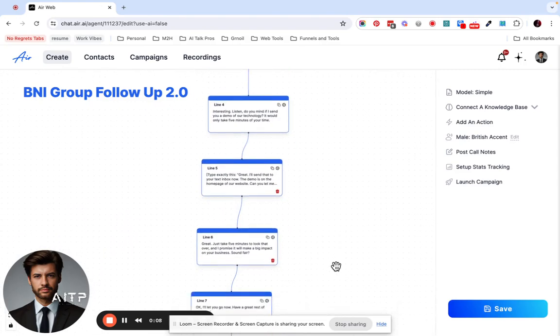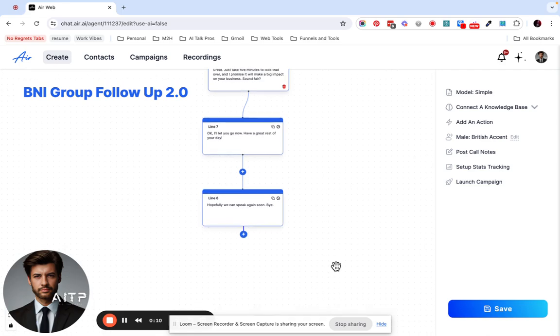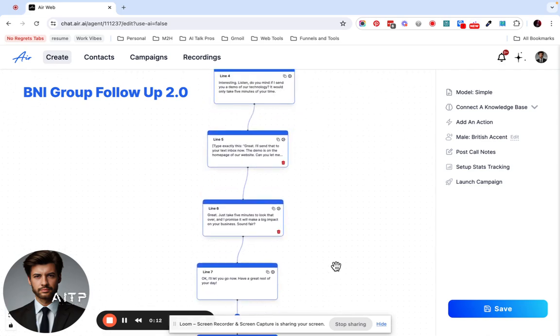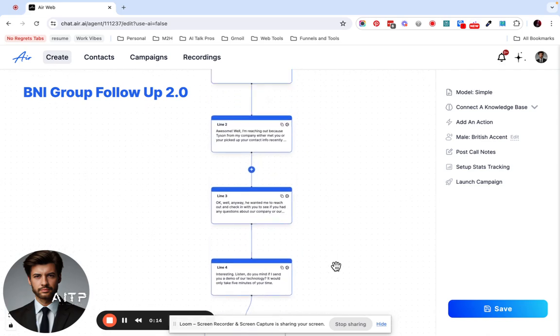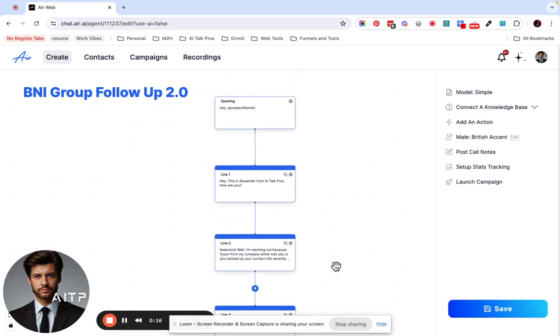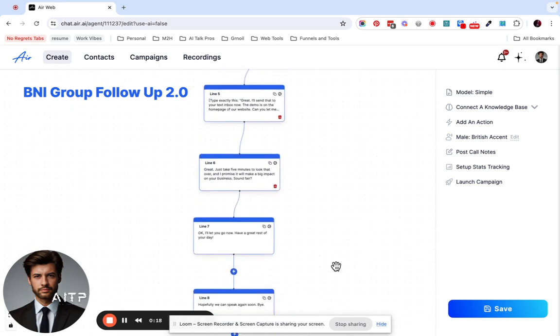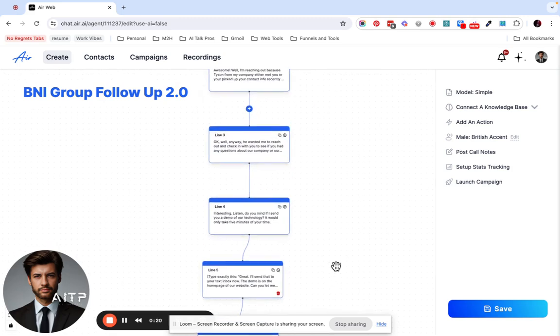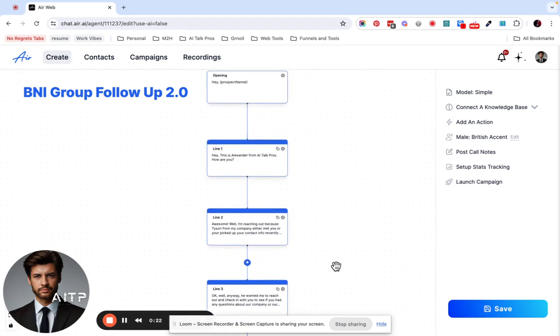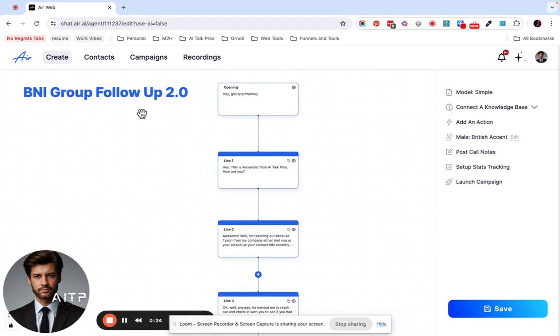We are making a script that's going to reach out to people that I've met at BNI meetings. So we had this in 1.0. Now we want to convert it to 2.0, and you can see I've already moved most of the script over. What we want to do is modify this, kind of generalize it so that any BNI that we visit, this will automatically call them based on how we have them in Go High Level.